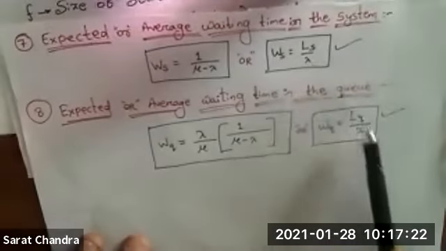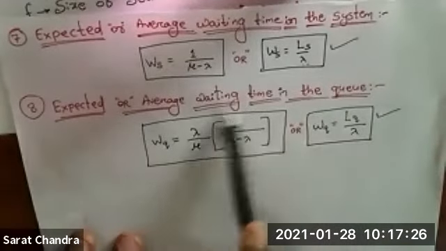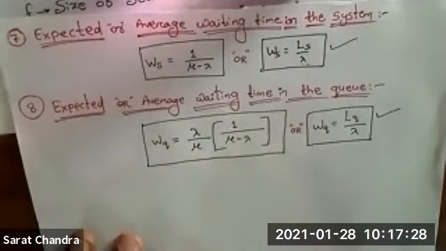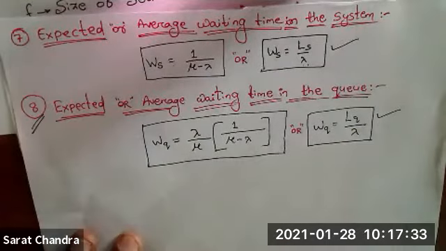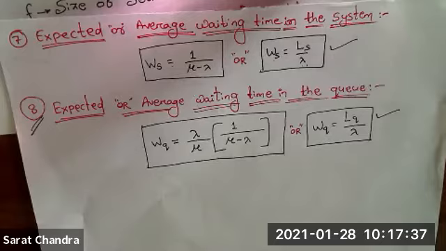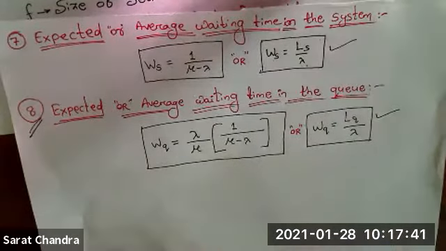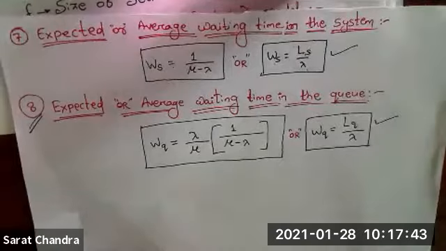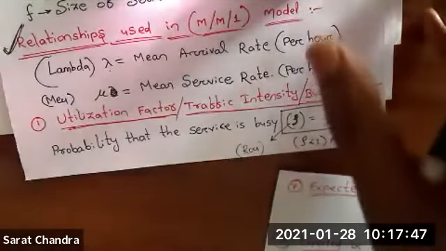After calculating LQ, you calculate LQ by lambda and you will get WQ, the average waiting time in the queue. So there are total 8 very small formulas. If you can remember these 8 small formulas, derivation is not required, and then you can solve all the problems related to unit 5.